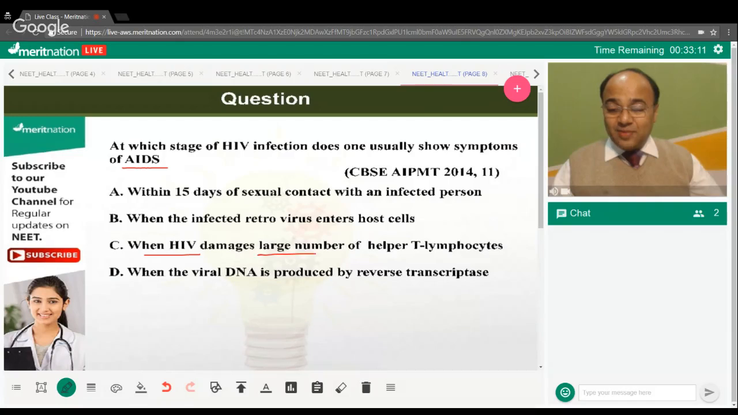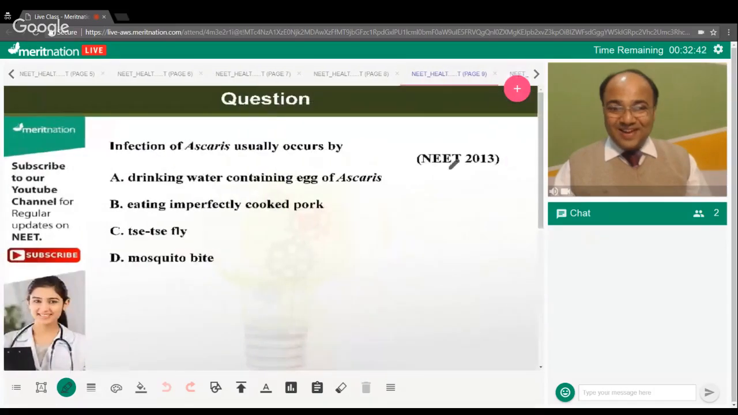When HIV damages a large number of helper T lymphocytes, the symptoms of AIDS are visible. A human being starts getting various sorts of secondary infections because the immunity is down. Yes, Meghna, that's the right answer. Akash, yes. Right. So that is the right answer, Nisha and Kalpana. Okay, yes, Dhanun. C is the right option. Okay, let's move ahead and see the next question that we have.